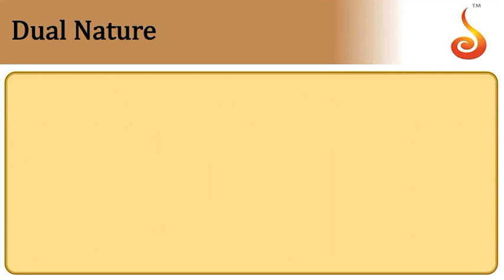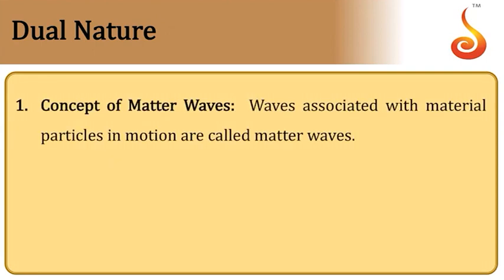Yes, with that we'll move to next concept, that is dual nature of radiation and matter. So far what we have seen is dual nature of radiation. Now we will come to dual nature of matter. So the concept of matter waves was introduced by Louis de Broglie. So matter waves are the waves which are associated with material particles in motion. Any moving particle is associated with a wave. That wave we call matter wave.